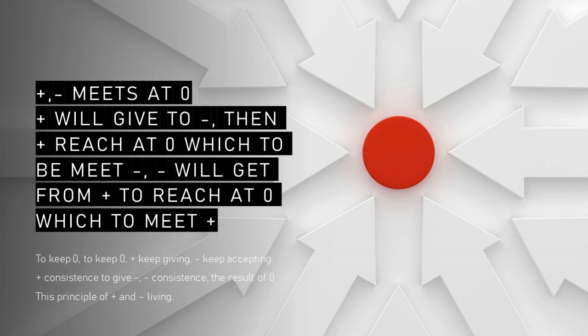So in the general process, this is man and woman meeting. This is man and woman living. This is man and woman cooperation. Just in plus and minus, plus gets energy and gives to the minus. So minus gets from plus, the minus gets to be 0, and the minus all gives to the minus at 0, in the 0 place, the harmony place.